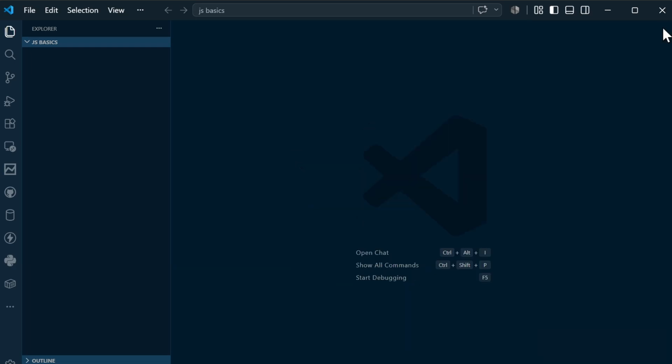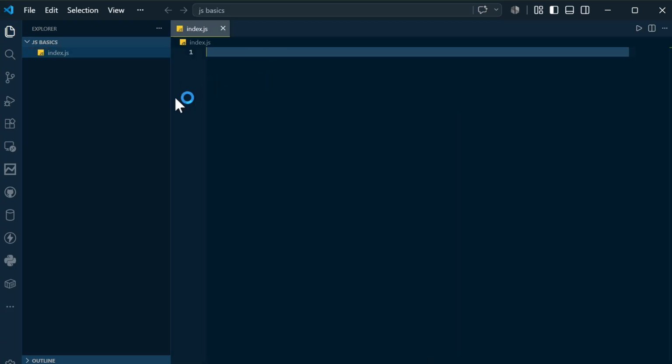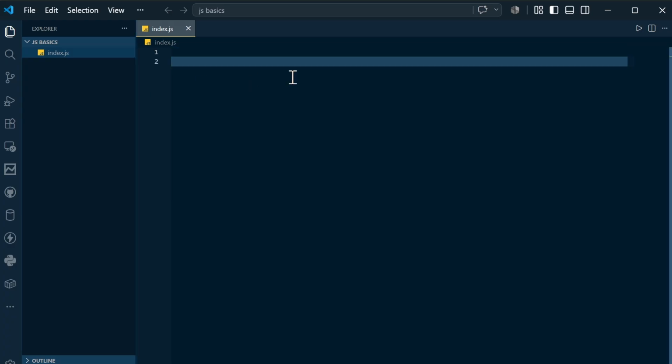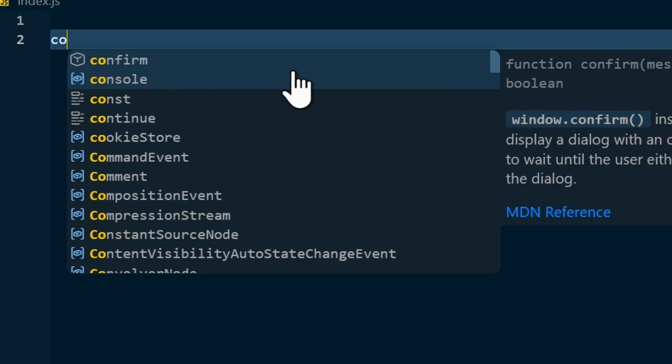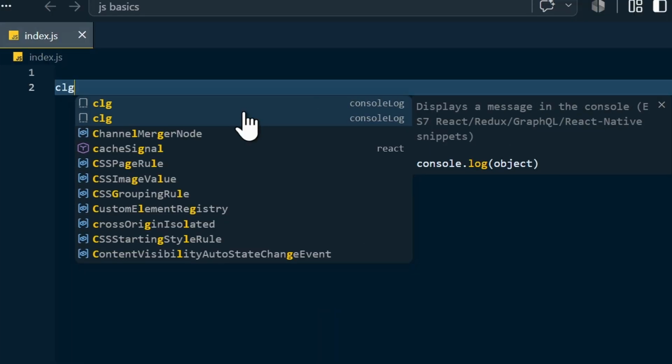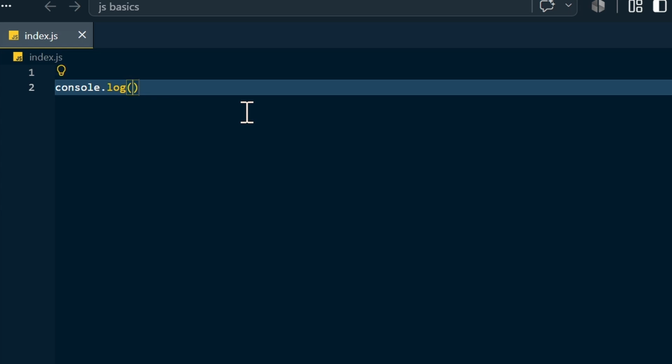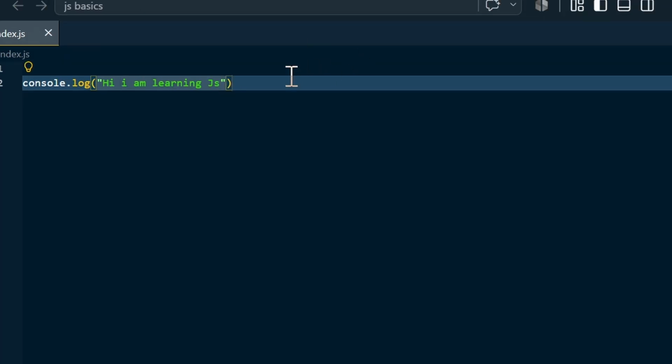I said, if you want to run anything in VS Code, I will show you right now. You need to create a file. Let's say I will create a file called index.js. So this is the index.js file. As I showed in the browser, that is known as console.log. The shortcut is CLG. If you press CLG and enter, you will get something like this. Inside this you can pass any string. Let's say, hi, I am learning JS. So this is one of the ways that you can print any stuff in the terminal.